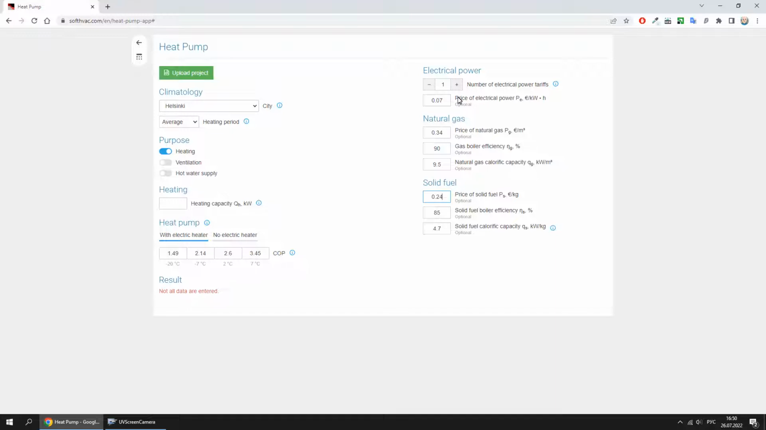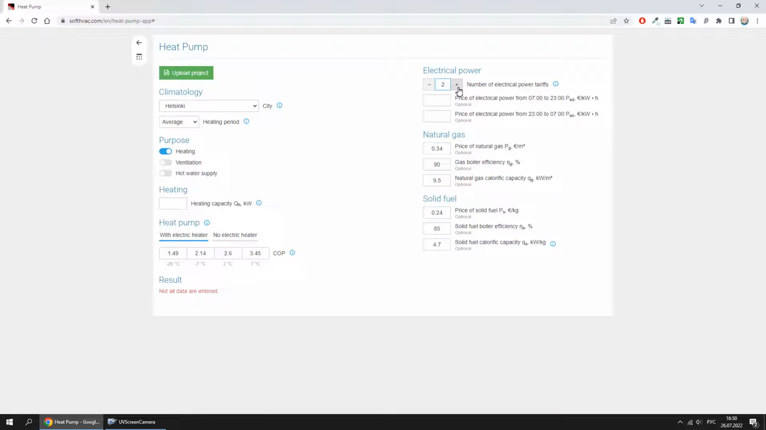For electrical power, you can specify the number of tariffs, 1 or 2. The use of 2 tariffs allows to reduce the cost of electrical power consumed at night.